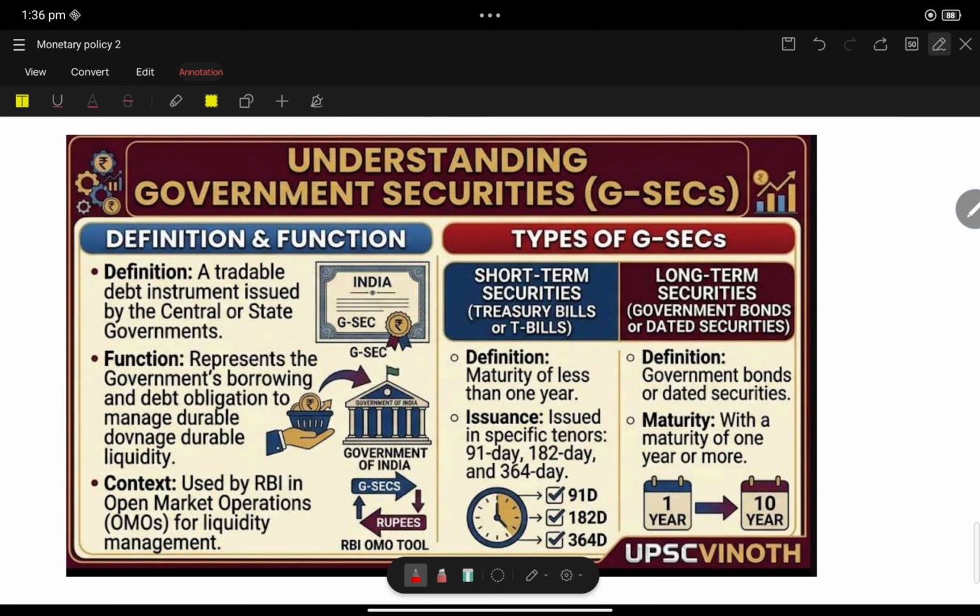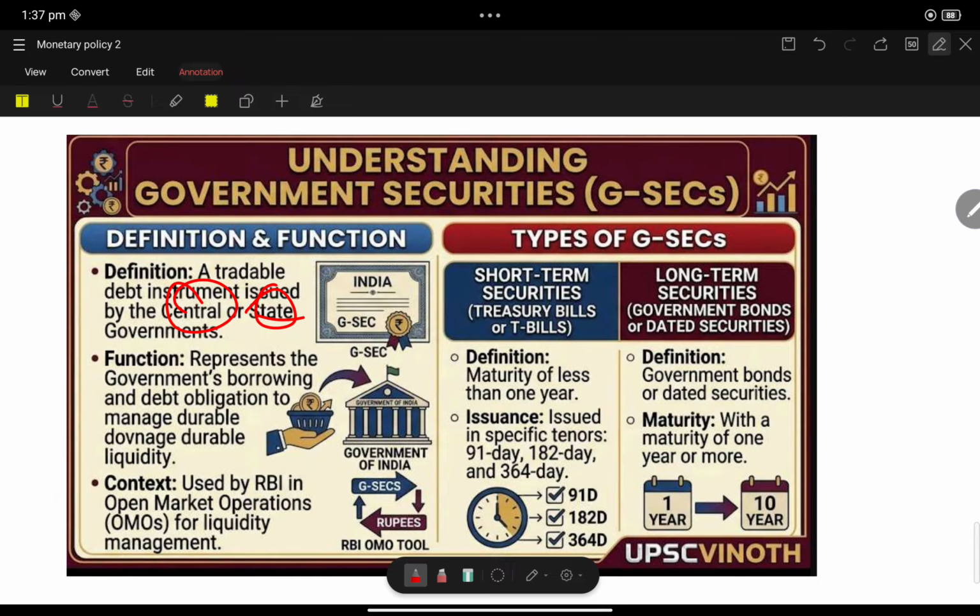This is GSEC. I was talking about GSEC. What is meant by GSEC? Government securities are tradable debt instruments issued by the central or state government. The name itself suggests it is a government security. Commonly, GSEC is issued by both the central and state government. It represents government borrowing.